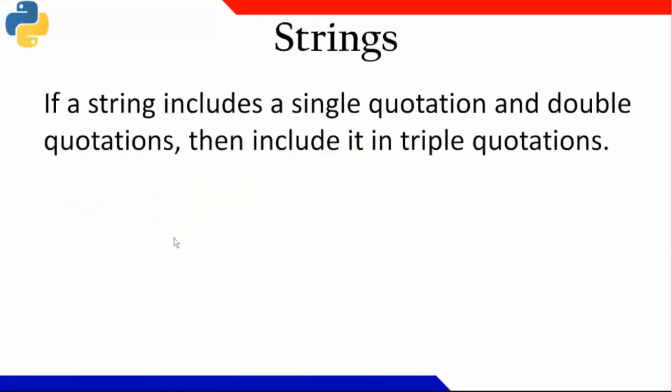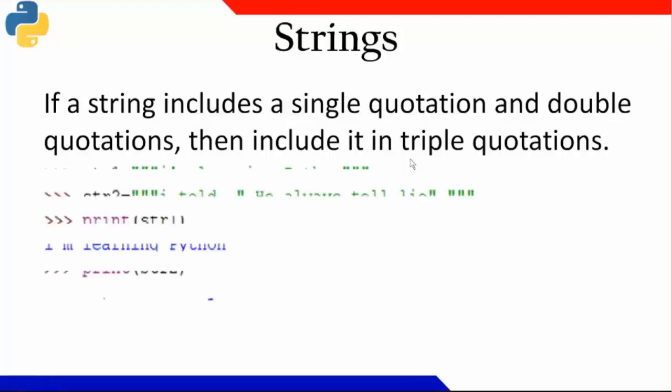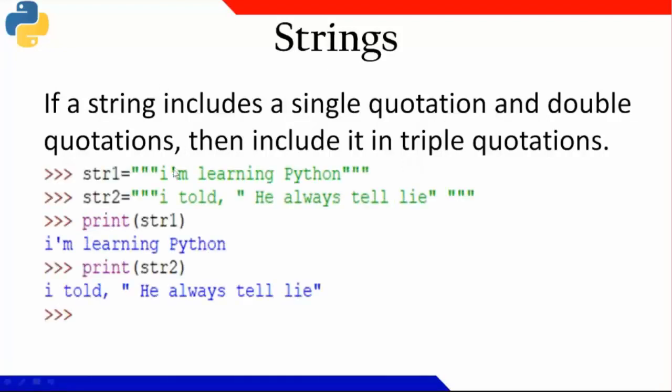Now, if my string itself contains a single quotation or double quotation mark, then I can include them with triple quotes. Okay. Now you see that here, I'm using a single quote. So I can write them under triple quotes. I already told you that triple quote is used for commenting, but for this purpose also you can use it. Whenever a special symbol of single quote or double quote is available, you can print it in this way. Okay.